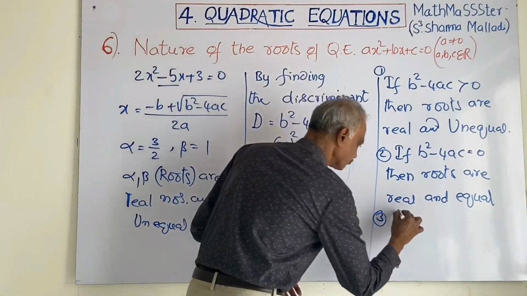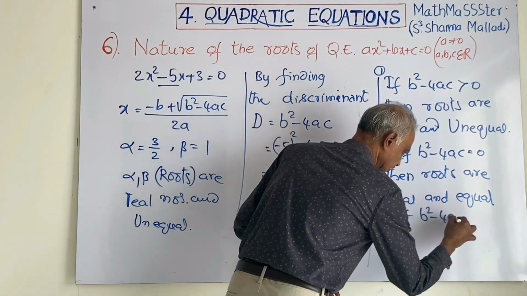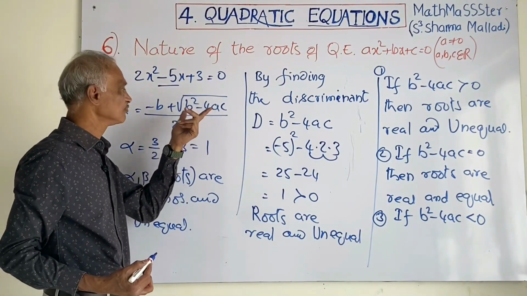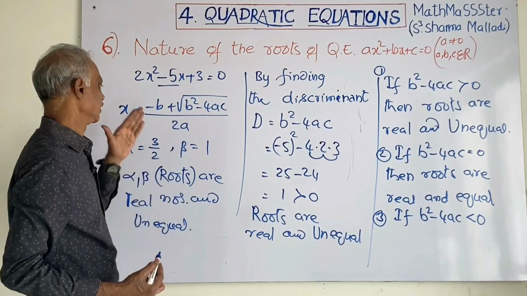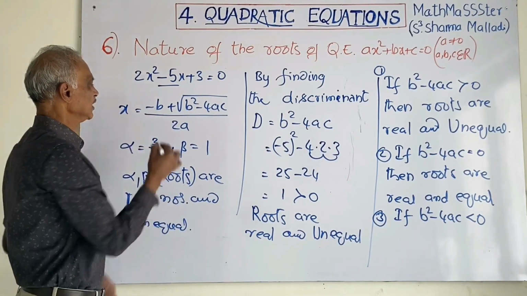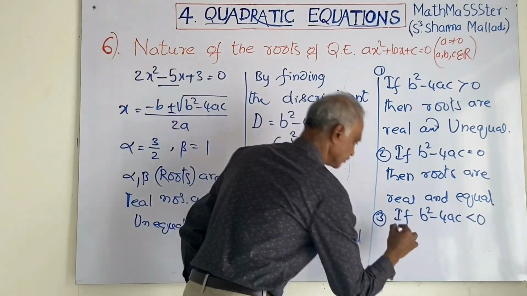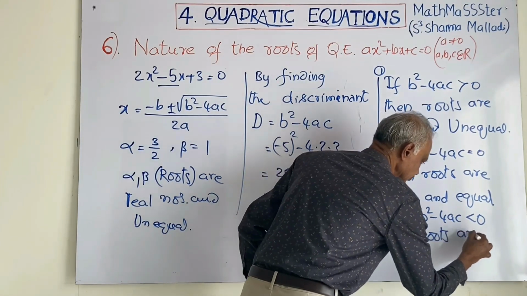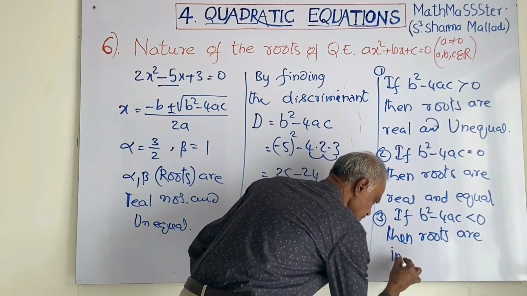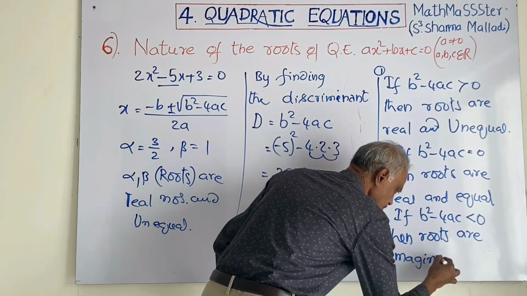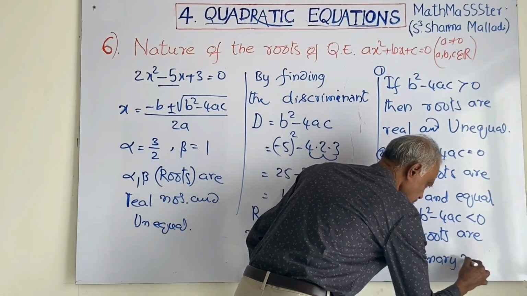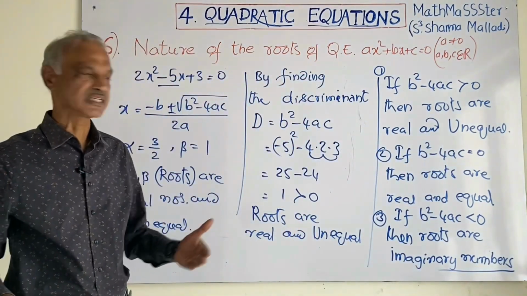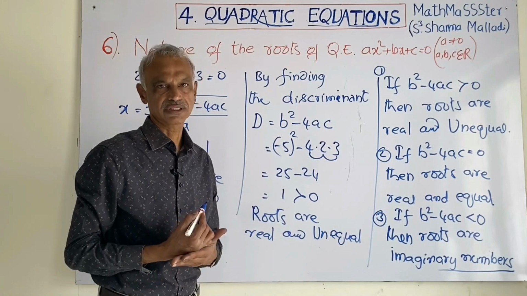Third, if b square minus 4ac is less than 0, then the roots are imaginary numbers.